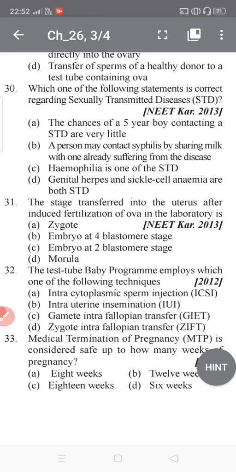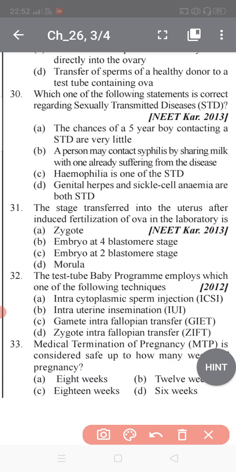The stage transferred into the uterus after the induced fertilization of ova in the laboratory is the morula. Because in intrauterine transfer, IUT, the embryo with more than 8 blastomeres, the 8 blastomere stage, is known as a morula. It is a well-known thing, and it is used for the transfer into the uterus. Basically the 8-cell stage is the embryo developing.